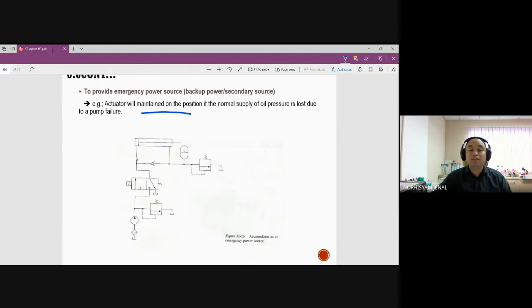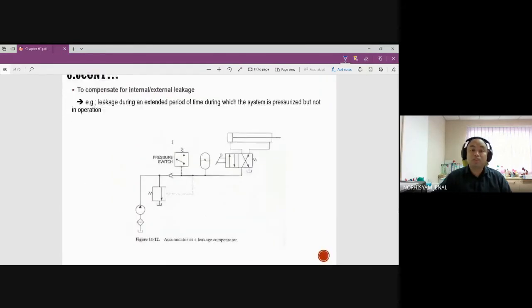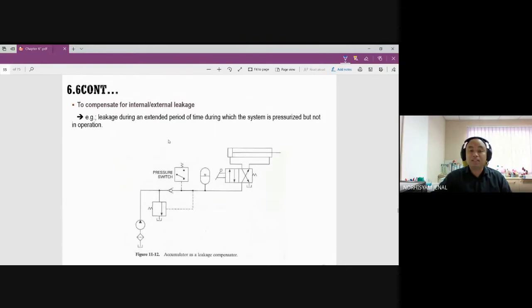Because when pressure is out from here, for example, and the load is high, suddenly this load will push the piston back in a very fast manner. That will break the system. So what happened? We use the accumulator, we maintain the position and stop that from happening. And the last one is to compensate for internal or external leakage. For example, if you have any leakage over here, coming out is 100 kilopascal, coming here you only have 99 kilopascal, but this requires 100 kilopascal, so it will cover up for the leakage for a certain time.